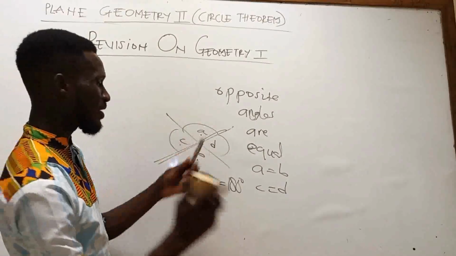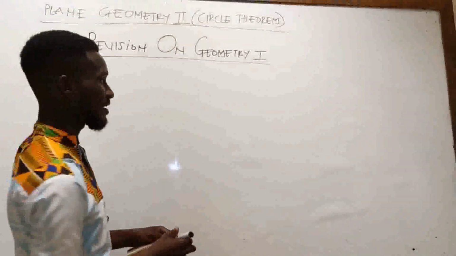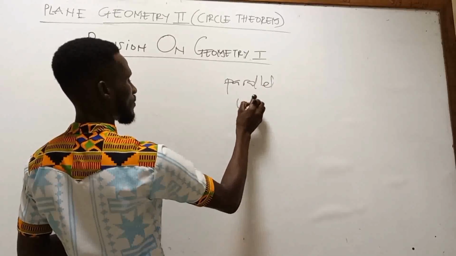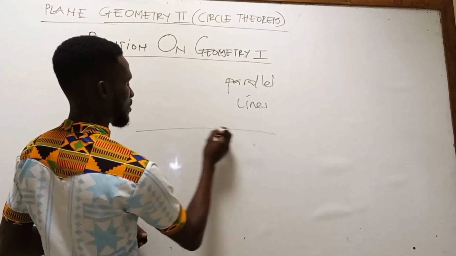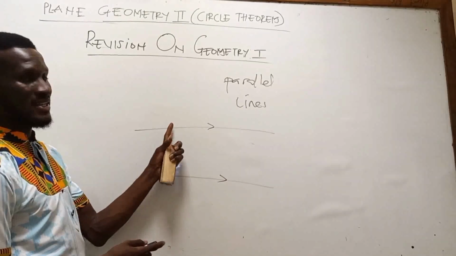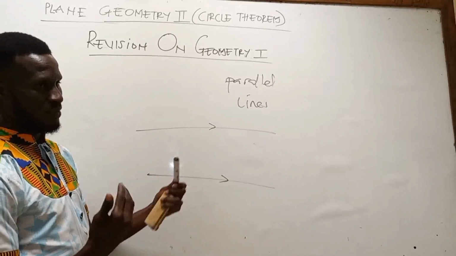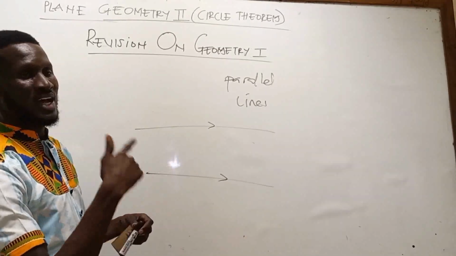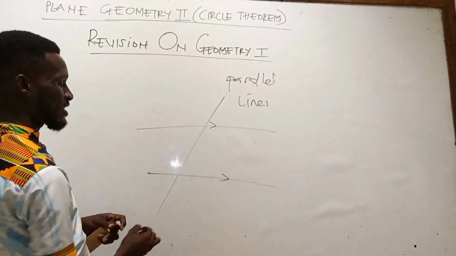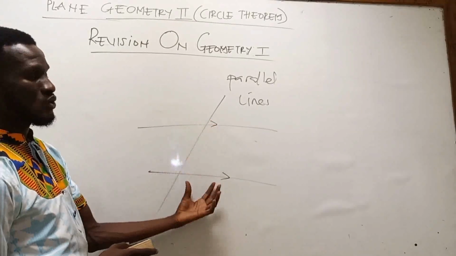Now, when we have two parallel lines, and a straight line which is a transversal to them, we can talk about how this one will relate to this.